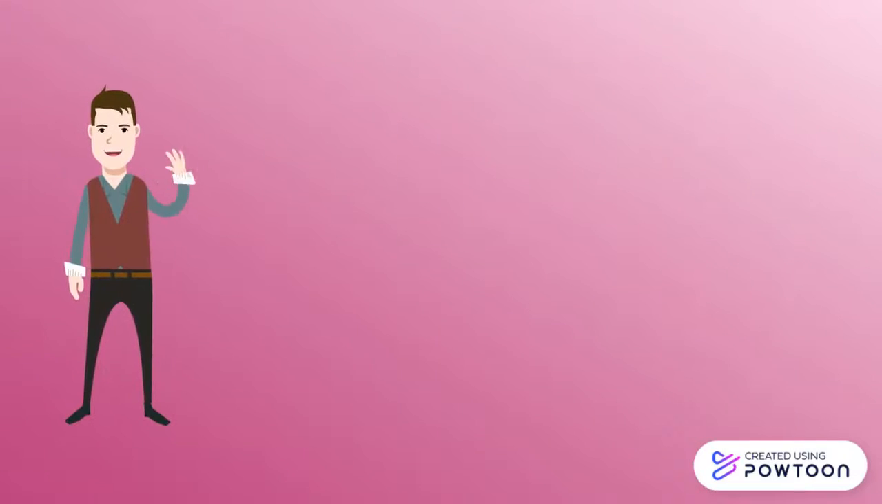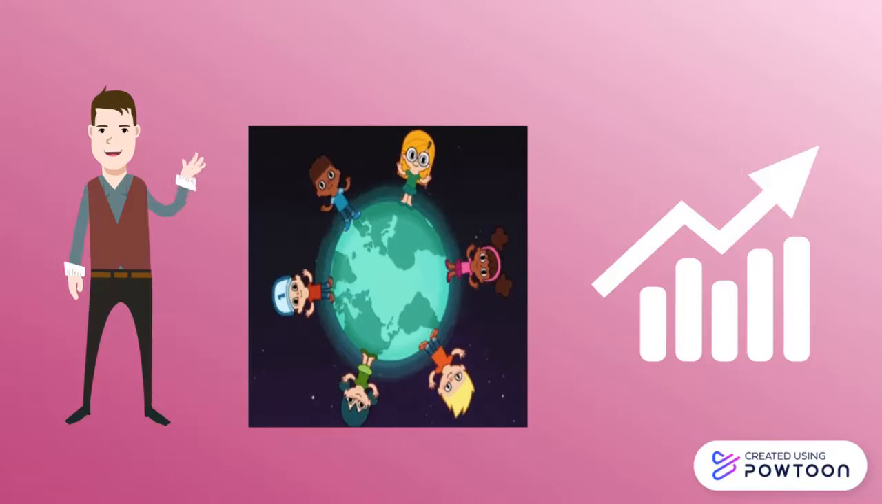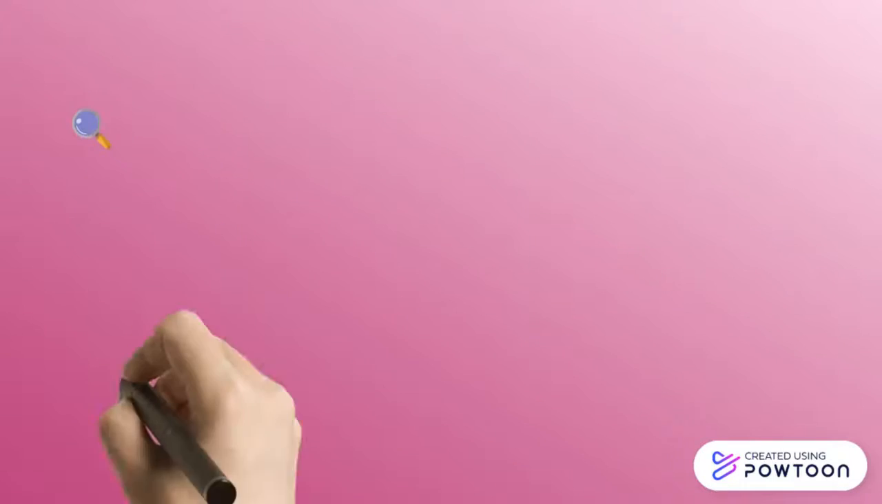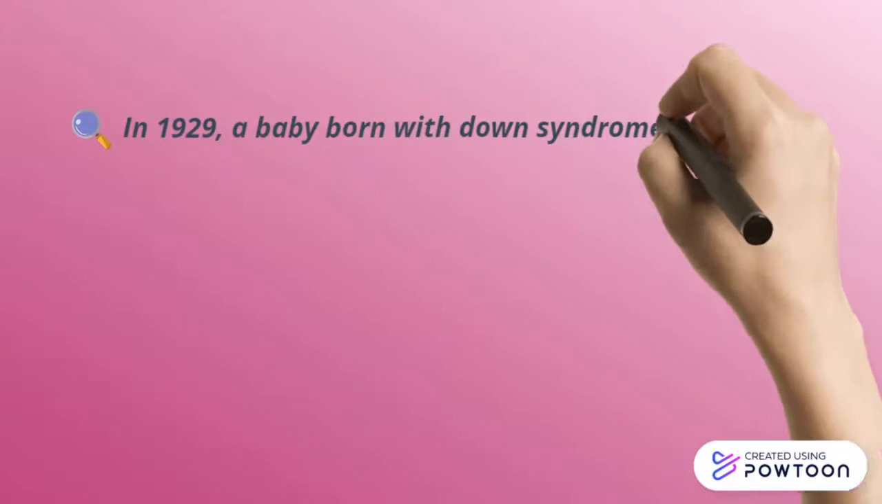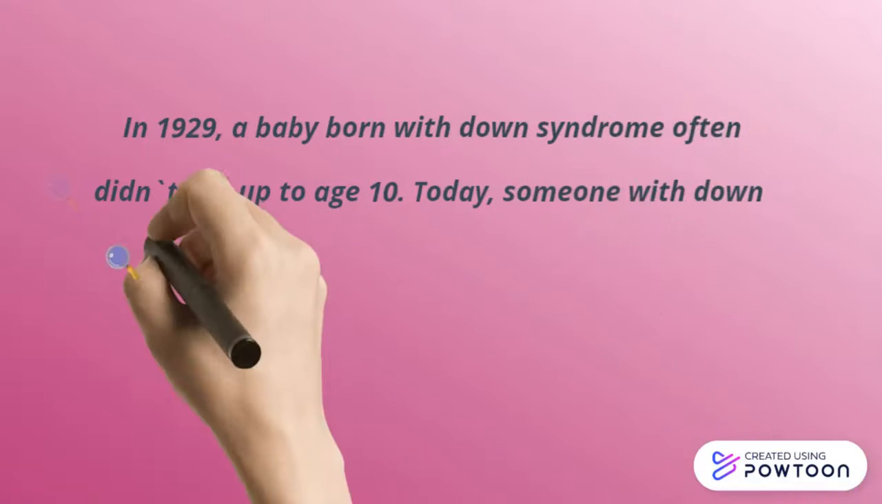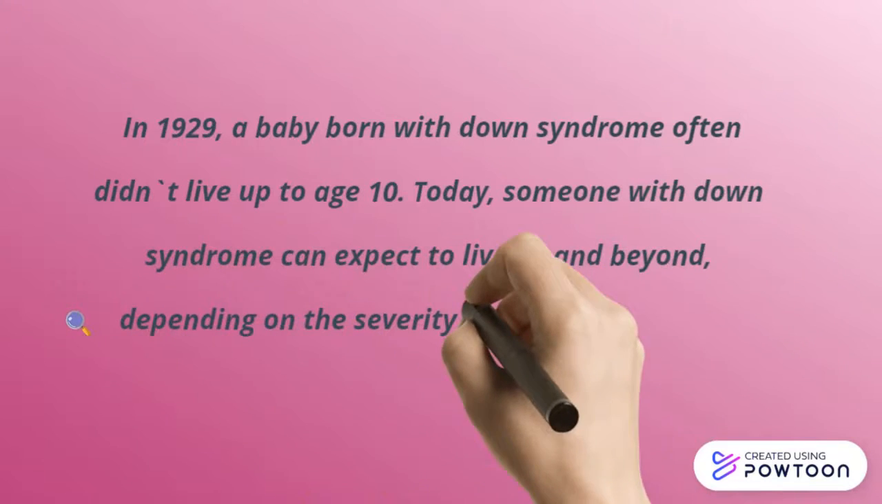The prevalence of people with Down syndrome in our community has increased over the recent decade due to the dramatic increase in life expectancy. In 1929, a baby born with Down syndrome often didn't live up to age 10. Today, someone with Down syndrome can expect to live 50 and beyond, depending on the severity of his or her problem.